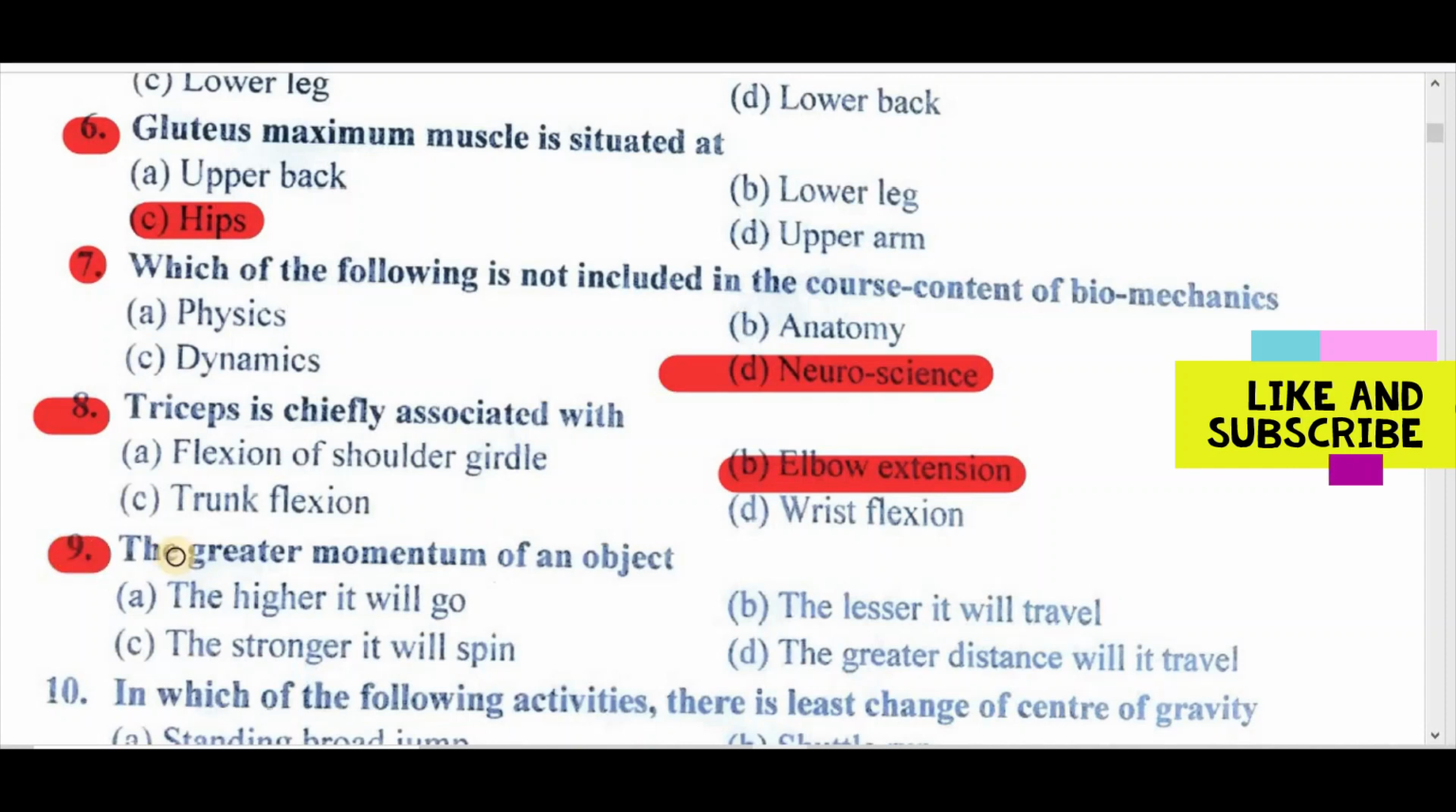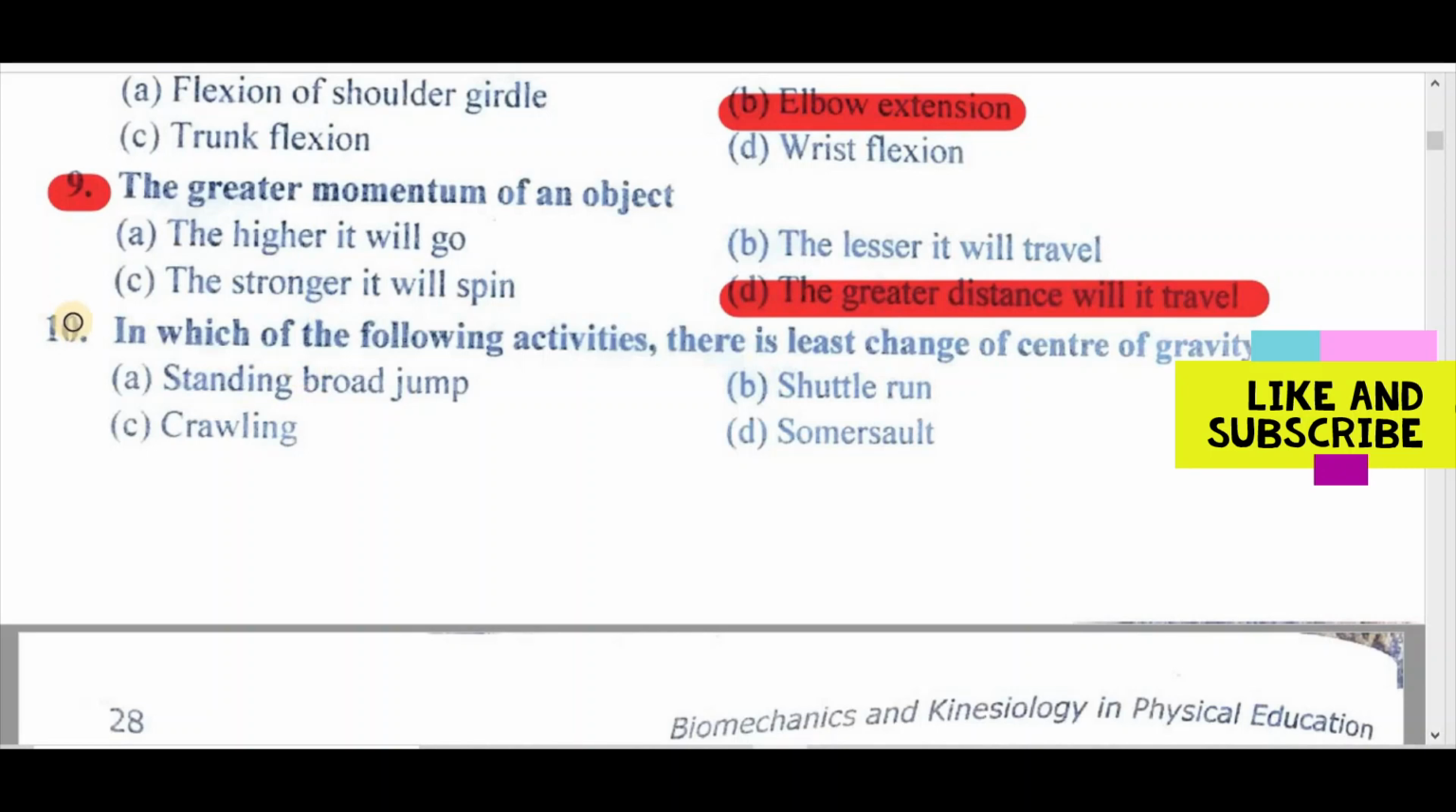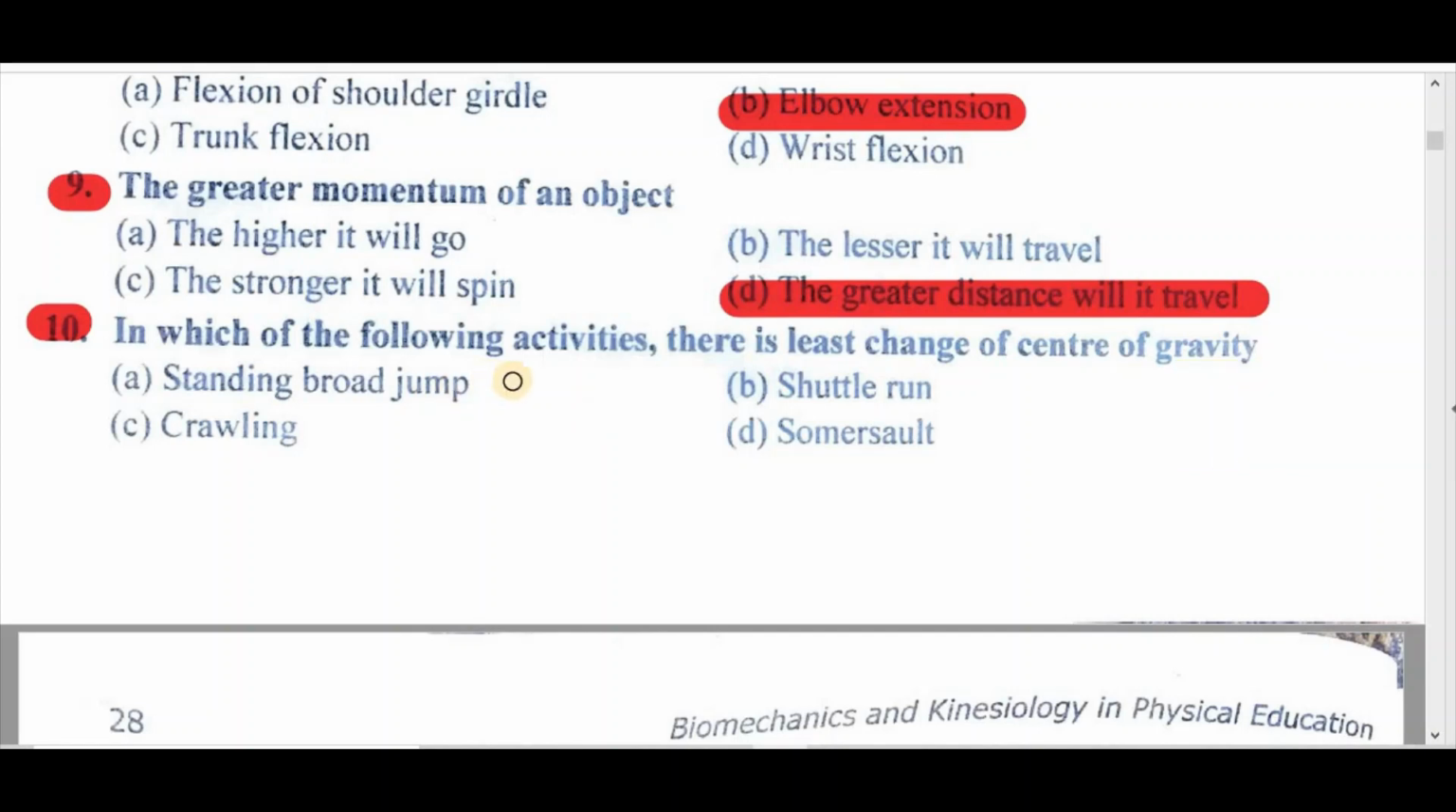Question 9, the greater momentum of an object, A the higher it will go, B the lesser it will travel, C the stronger it will spin, D the greater distance it will travel। Right answer is D, the greater distance it will travel। Question 10, in which of the following activities is there least change of center of gravity? A standing broad jump, B shuttle run, C crawling, D somersault। Right answer is C crawling।